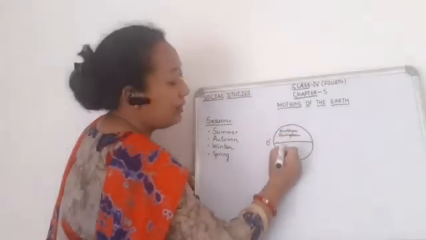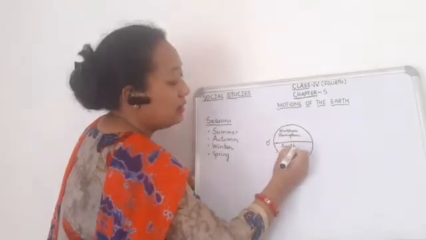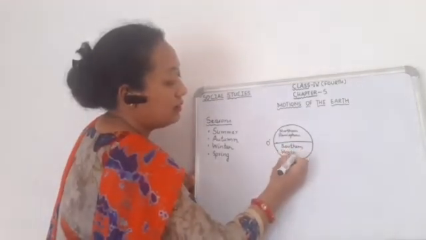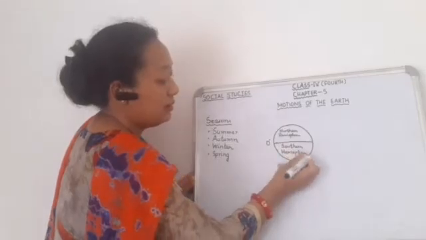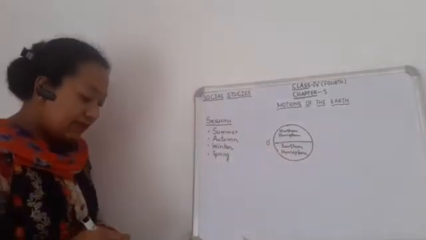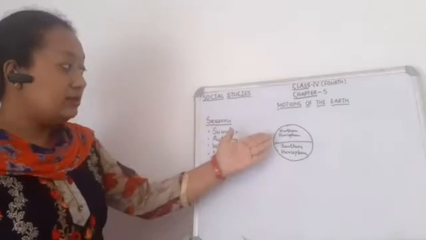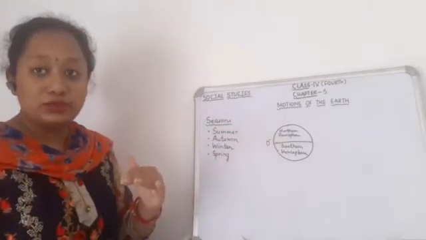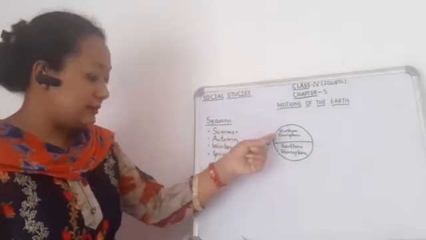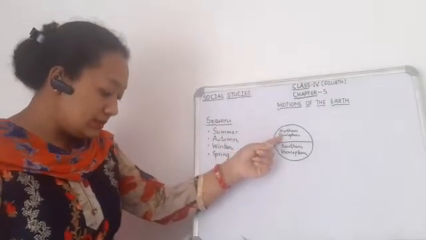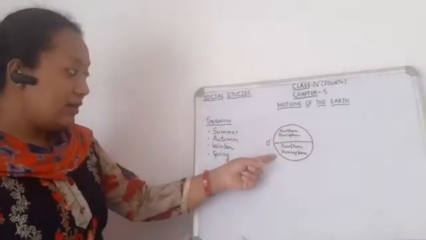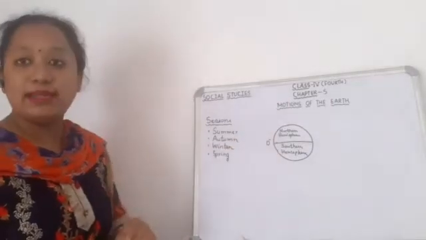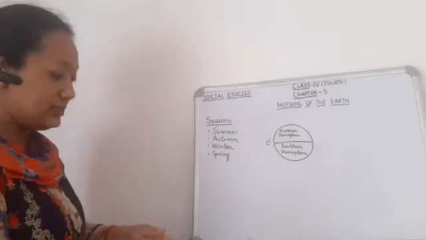And the lower part is the southern hemisphere. And they have opposite seasons. Northern hemisphere and southern hemisphere have opposite seasons. Opposite means if here is autumn season, here will be spring. Okay, here will be winter season, here will be summer. Like this, opposite seasons are there.